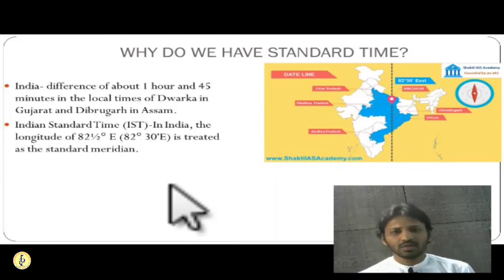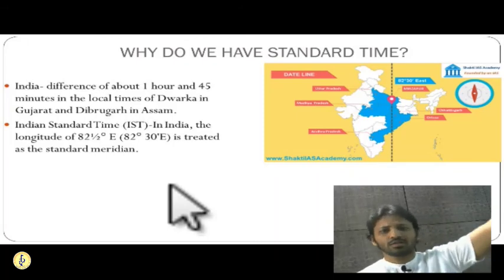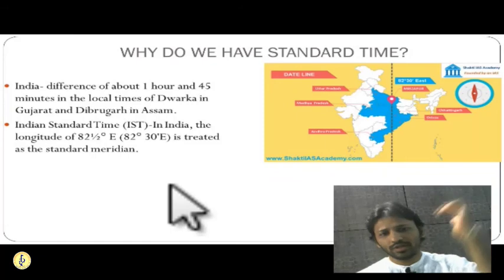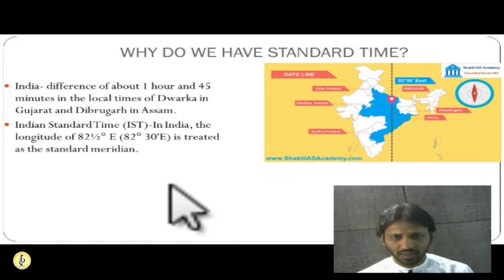You are in Hyderabad, so you are situated on the 65 degrees meridian. Someone in the northeast is situated somewhere on the 90 degrees meridian. So if everyone starts keeping their clock according to their own meridian, then there will be different clocks in the entire country. All the clocks will not show the same time. So there will be confusion.